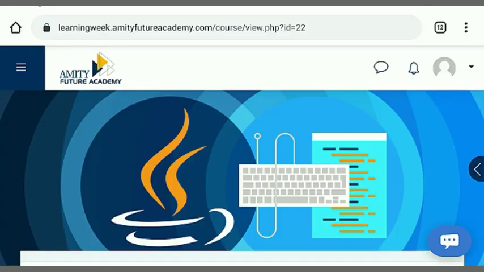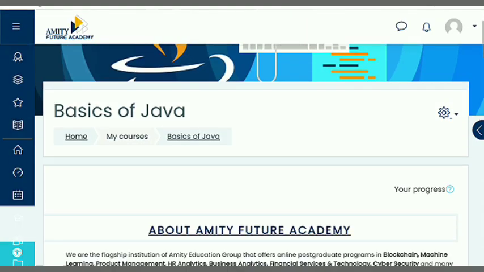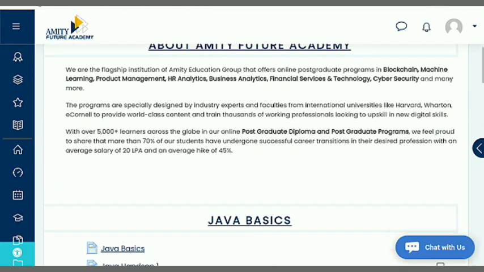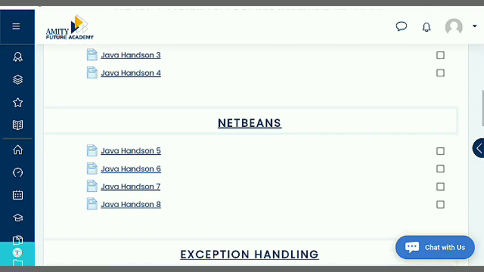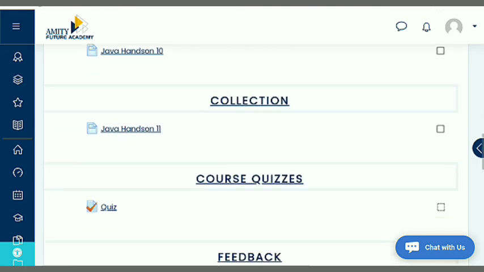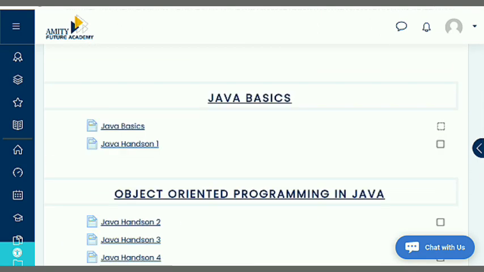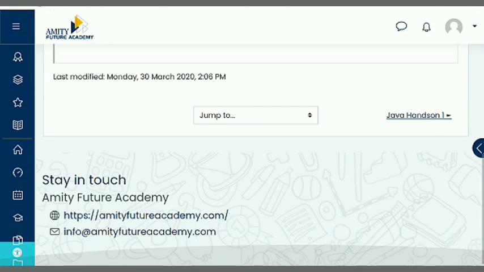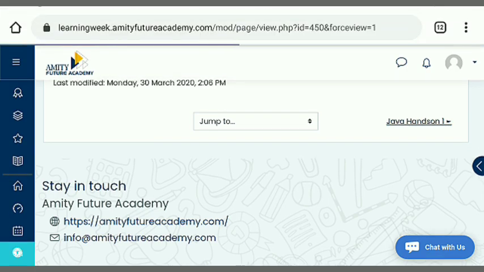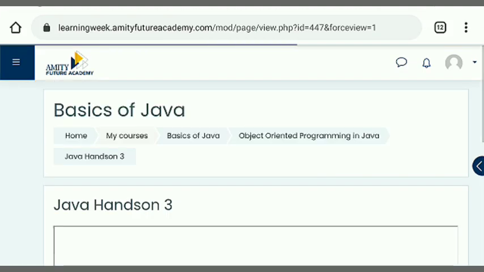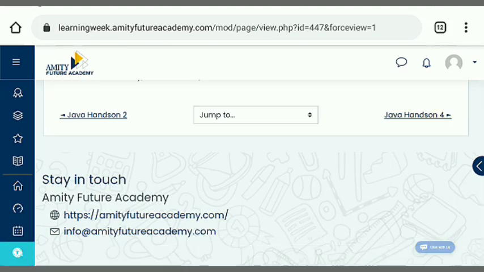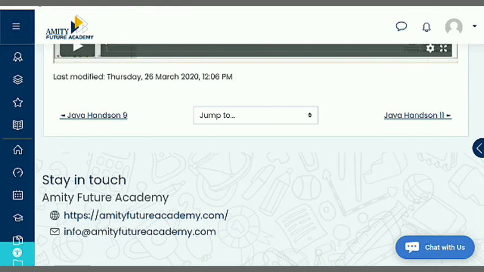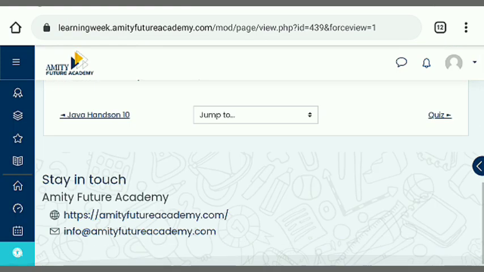Here is about Amity Future Academy, and after that we are going to access the contents: Java basics, object oriented programming, NetBeans, exception handling, collection, and also there is a quiz with 11 questions. And after that there is a feedback form, and after completing all the norms you get your certificate. You need to go to the bottom and just tap on Java on the next. Here is the next option: Java Hands-on 4, Java Hands-on 10. As I am doing, you need to do this to get your certificate in only 5 minutes.